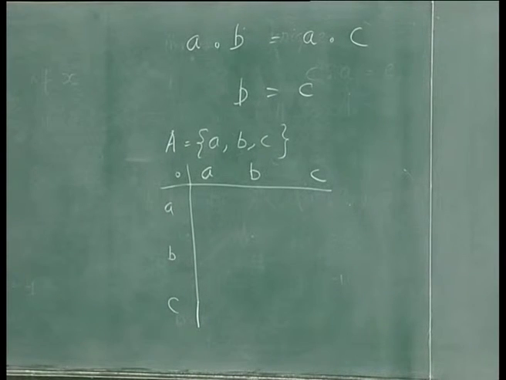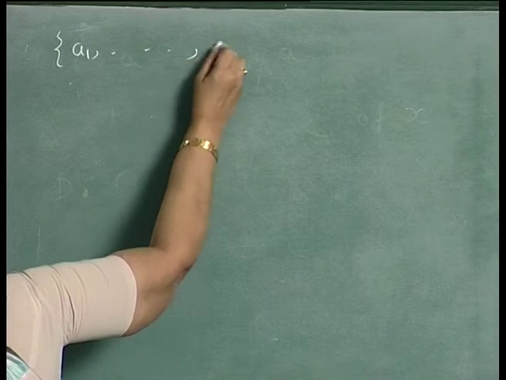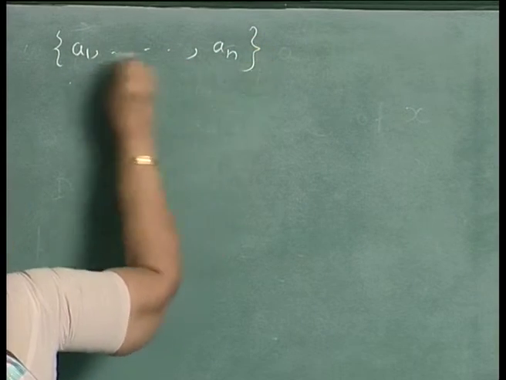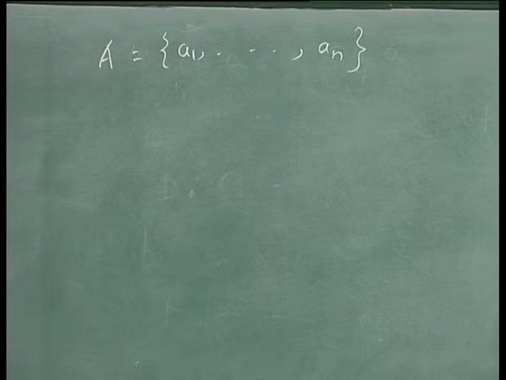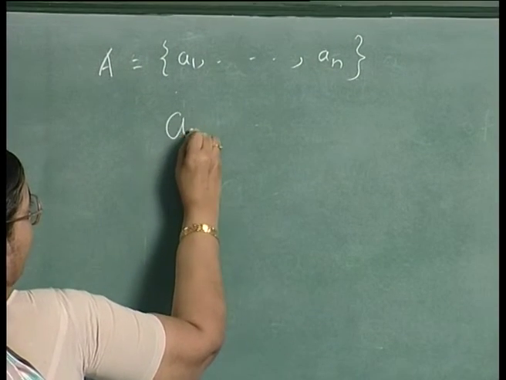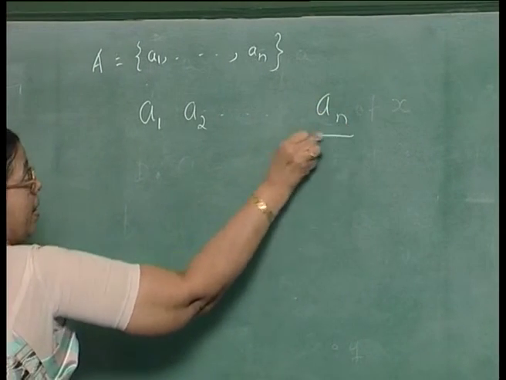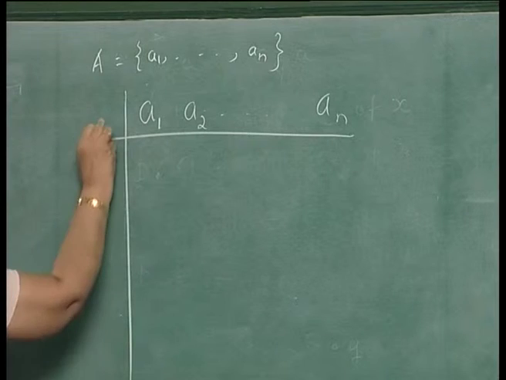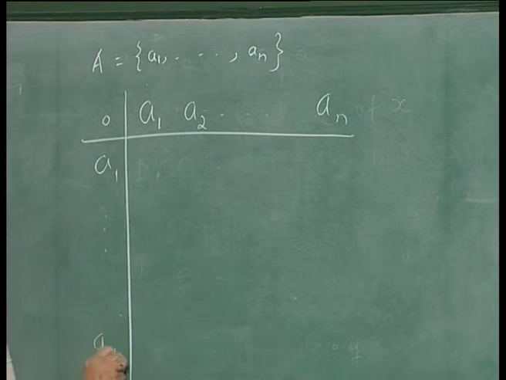Suppose I have a finite set with n elements A1, A2, up to An. Then the group table will be like this: A1, A2, up to An, along the row and along the column with the operation star.